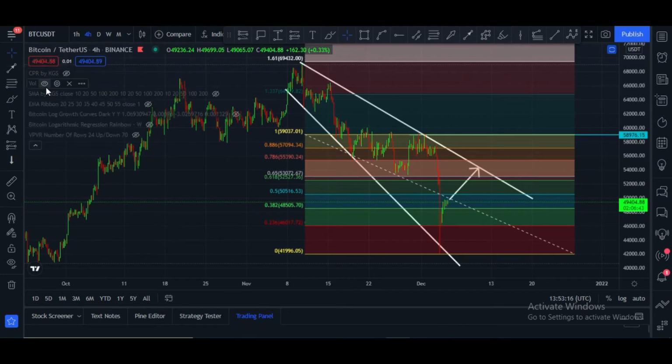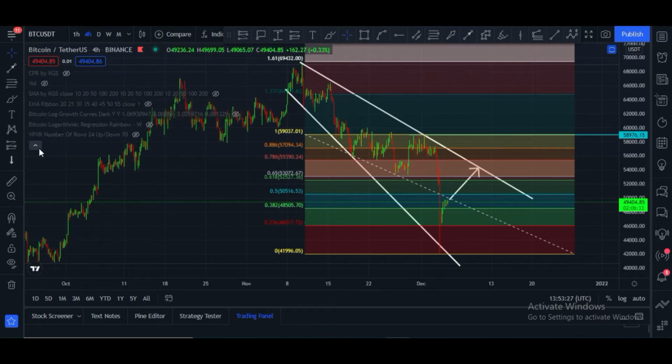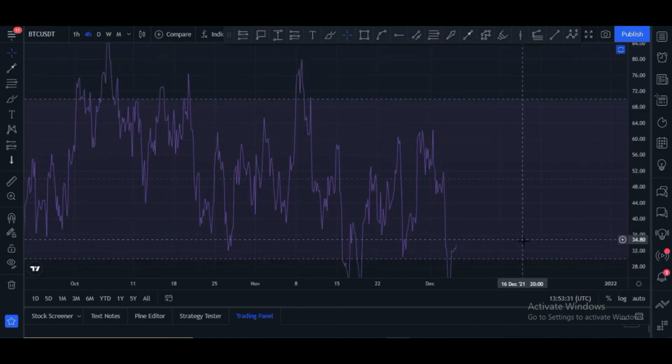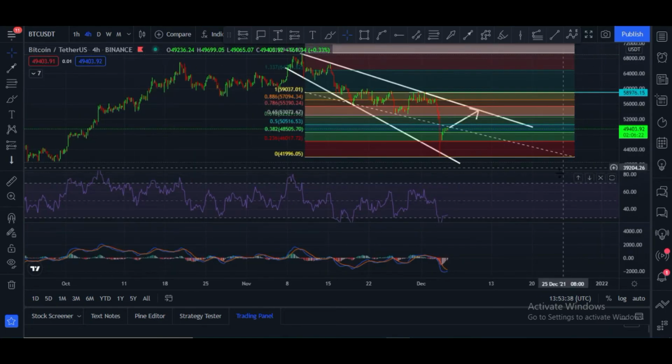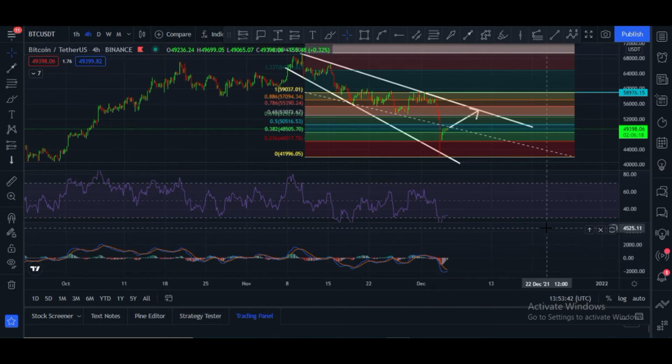Let me show you volume. Unfortunately, volume is missing. We need strong volume confirmation. On the EMA ribbon, candles are below the EMA ribbon, and that is not a good sign. And let me show you RSI. RSI is below 30, below 40, and it is very bearish. It has to cross towards the upside. A MACD crossover towards the upside is about to happen. Once it crosses, in that case price will definitely go up.